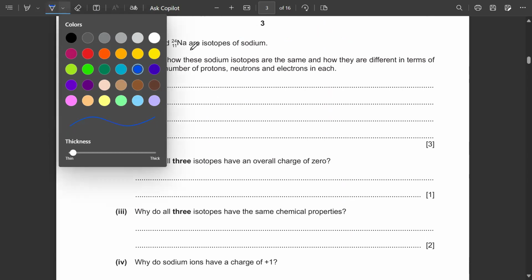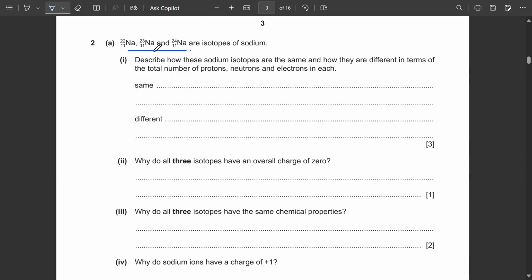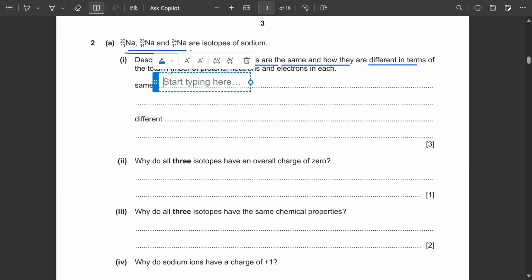Moving on to question number 2. These three are isotopes of sodium. Describe how these sodium isotopes are the same and how they are different in terms of the total number of protons, neutrons, and electrons in each. So what are we going to answer over here? First, we have to tell what is that one thing that is common in all these isotopes. We can see that the number of protons is the same.